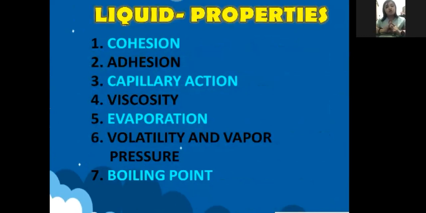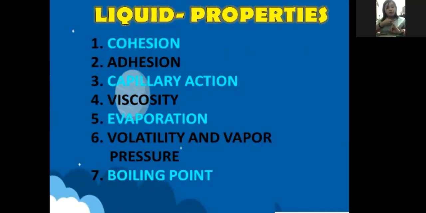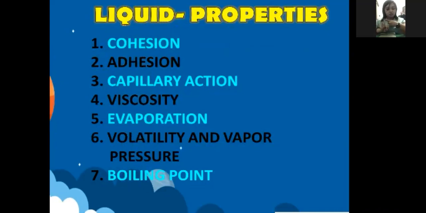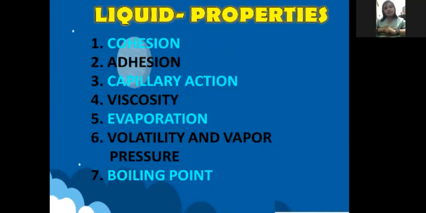First, we have cohesion, adhesion, capillary action, viscosity, evaporation, volatility and vapor pressure, and boiling point. Okay, again, let us repeat the 7 liquid properties: cohesion, adhesion, capillary action, viscosity, evaporation, volatility and vapor pressure, and boiling point. All right, don't forget those 7 liquid properties.